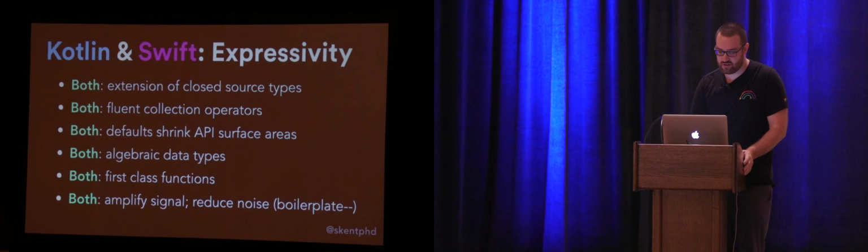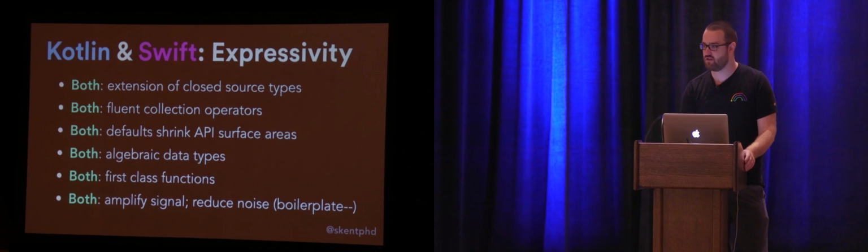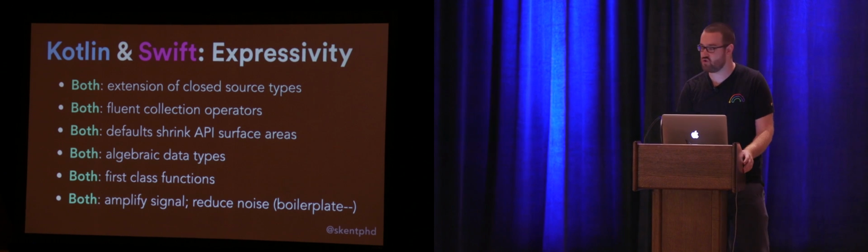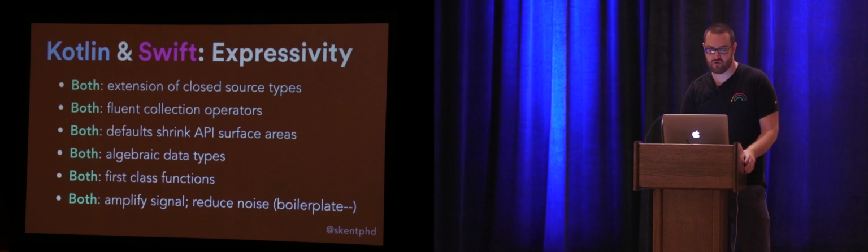So the next thing I'd like to look at is the expressivity that Kotlin and Swift allow us. So this list is long and certainly not complete. Both of them allow extension of closed source types. I think both Dan and Josh identified extensions as one of their favorite features of Kotlin, and it is by far and away my favorite feature of Kotlin and Swift too.